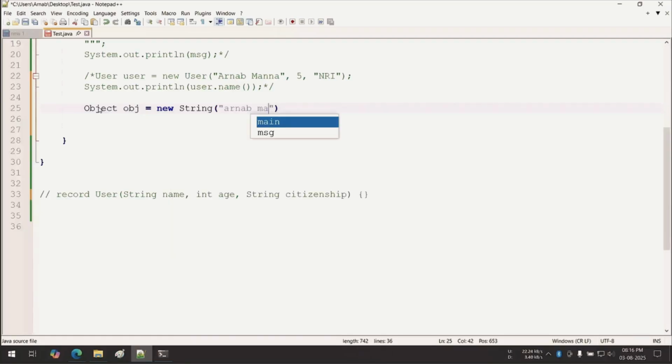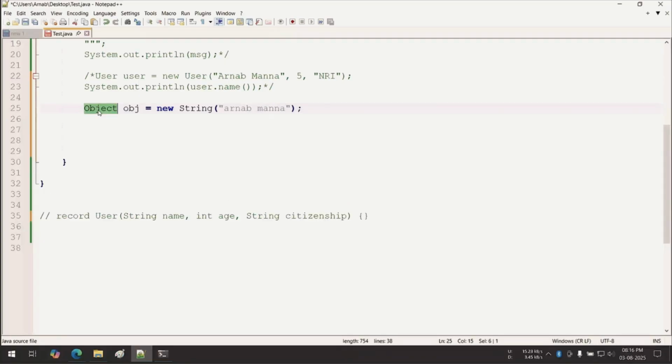Fine. Now, you know that an object class reference variable can be used to hold any type of object in the world, because Object is the superclass of all classes. So if any java.lang.Object type object is coming, you have to check the type.